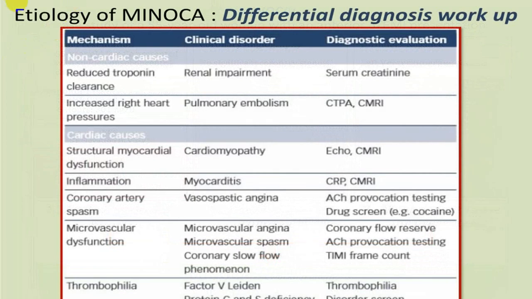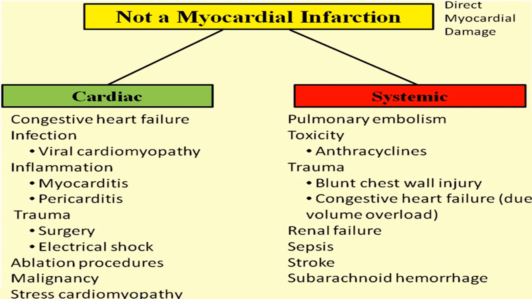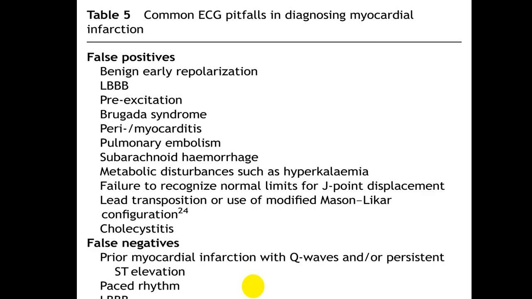This is the differential diagnosis workup for the etiology of MINOCA. What are the different conditions, and what diagnostic evaluation can you go for. So always utilize this. That is, there is no myocardial infarction, but there is an elevation of troponin. We have already shown these slides before. A false ECG which suggests myocardial infarction, you should keep in mind.